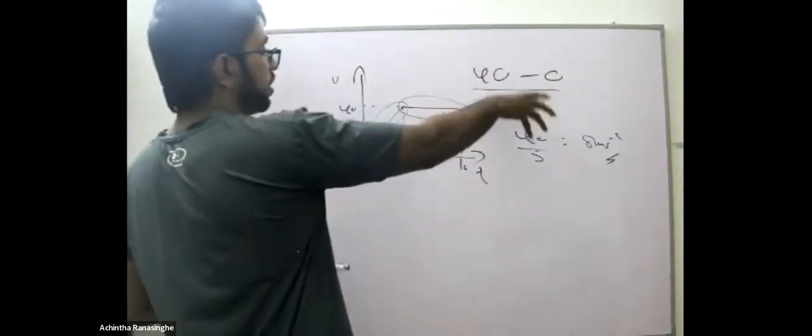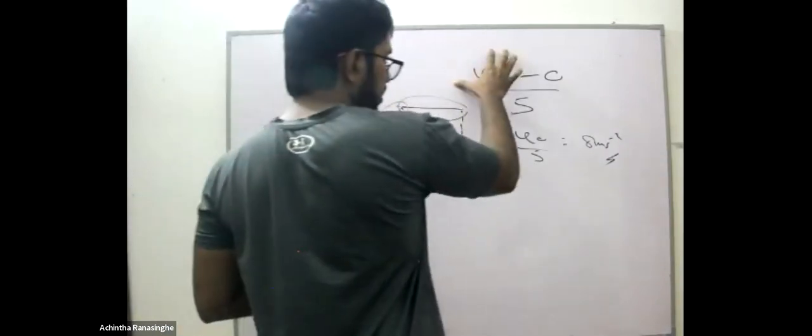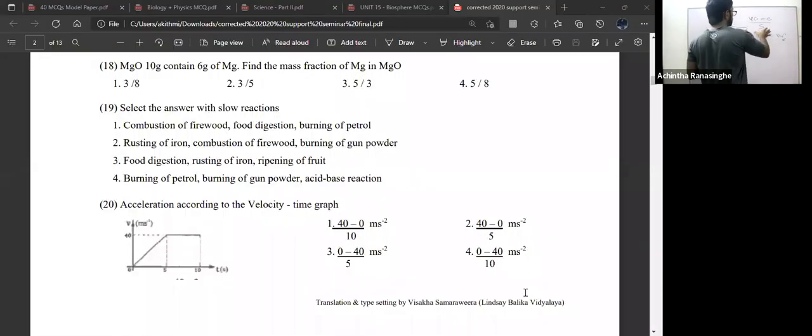Velocity change divided by the time. So 0 increased to 40. Finally is 40 and initially is 0, divided by time, 40 divided by 5, 8 ms minus 2. So the acceleration is 8. So the answer is number 2.